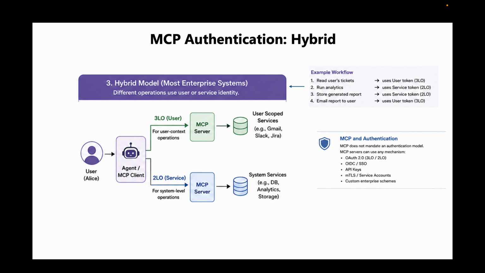Other actions that are really system operations, such as running analytics, querying internal databases, generating reports, etc., require 2LO, where the agent acts as the service principal with its own credentials. The important takeaway here is that the agent chooses the right identity for the right task. This hybrid approach gives enterprises the best of both worlds.